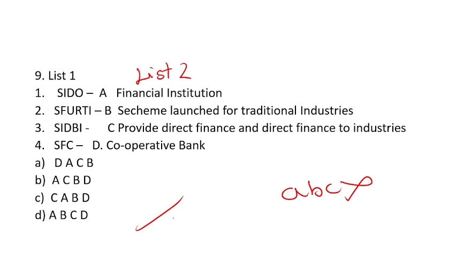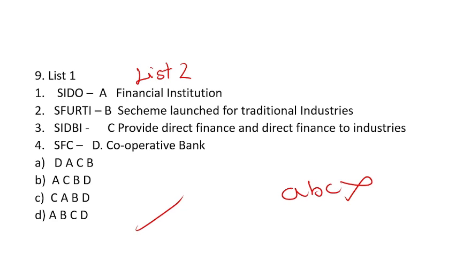Now let's see. SIDO stands for Small Industrial Development Organization, and it helps in financial institutions. Okay. Then Spurti, I just explained that it was launched for traditional industries. Then SIDBI, Small Industrial Development Bank of India.